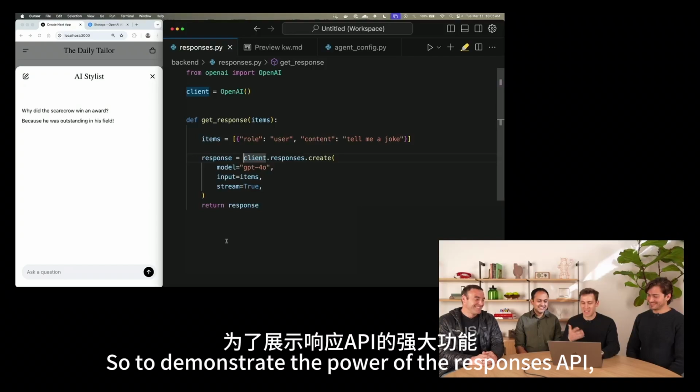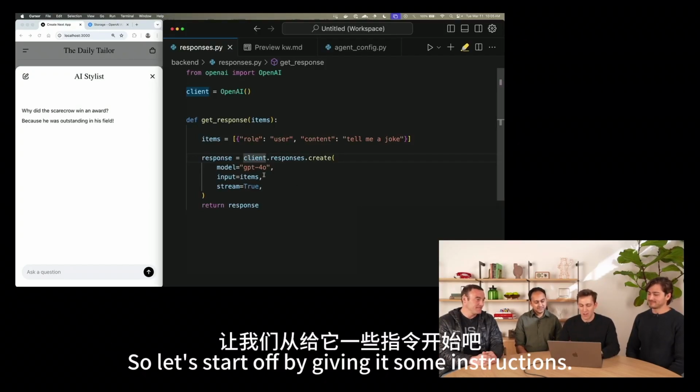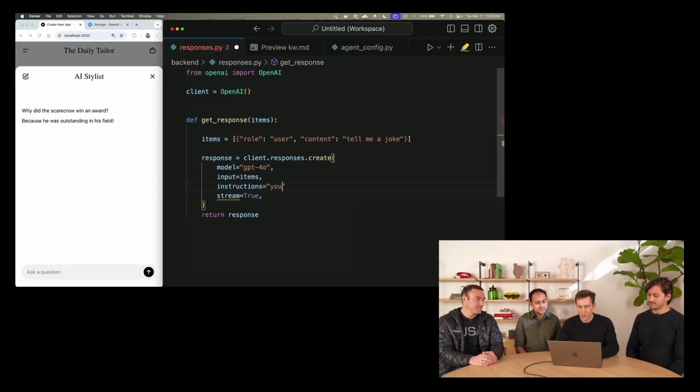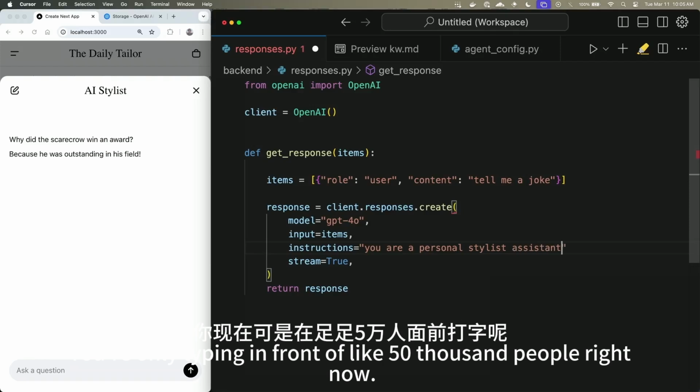So to demonstrate the power of the Responses API, we're going to be building sort of a personal stylist assistant. So let's start off by giving it some instructions. You are a personal stylist.